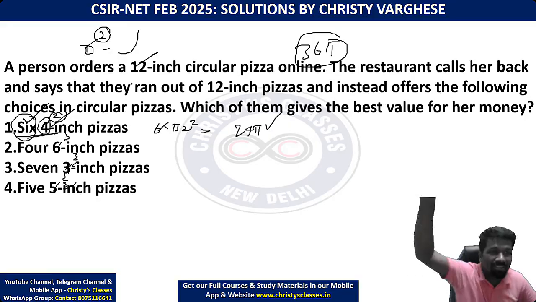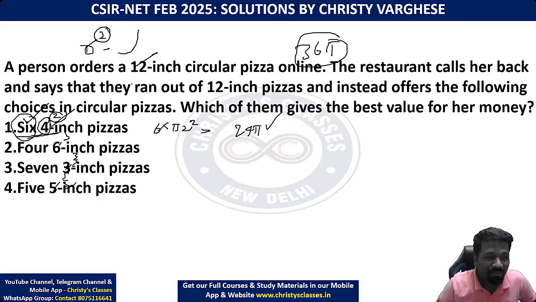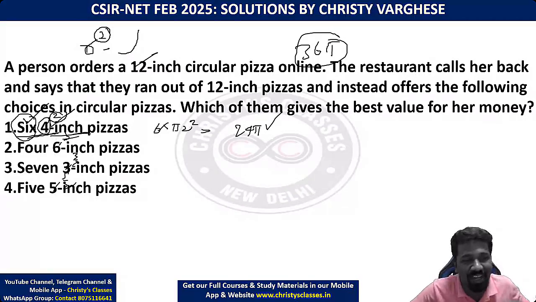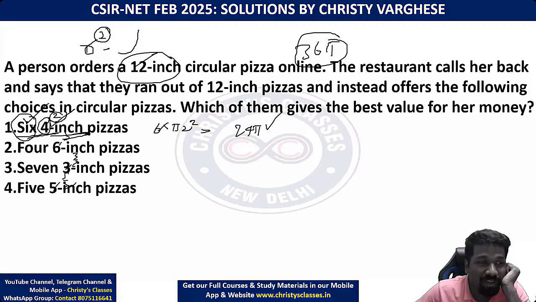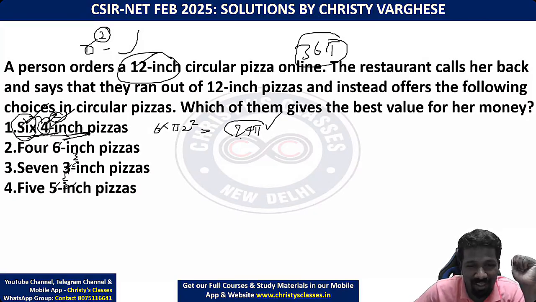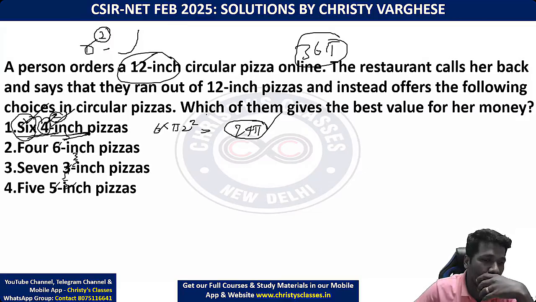So a 2-inch pizza becoming 6-inch is not a difference of 4. 2 square and 6 square, the difference is 4 and 36. That is so big a difference compared to 2 to 4. So 6 4-inch pizzas are much, much smaller than 1 12-inch pizza. Even if it looks like 4 into 6, 24, this should be larger. No, area wise or volume wise, this is much smaller.